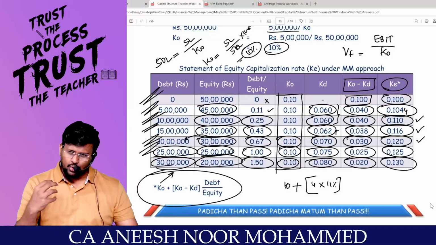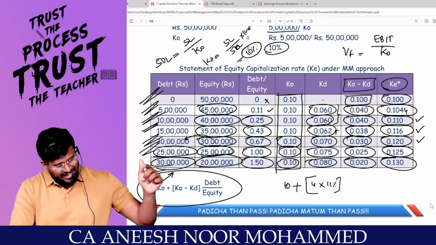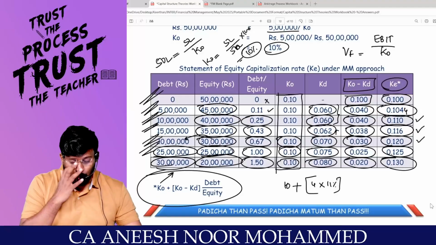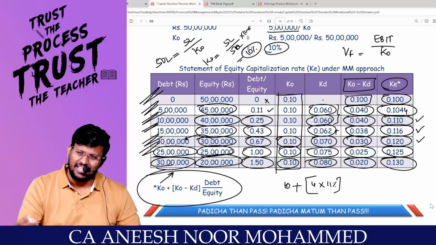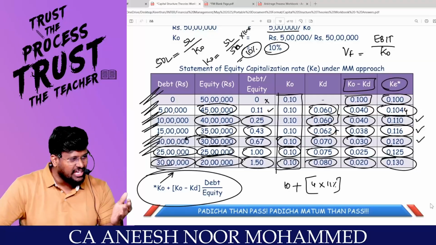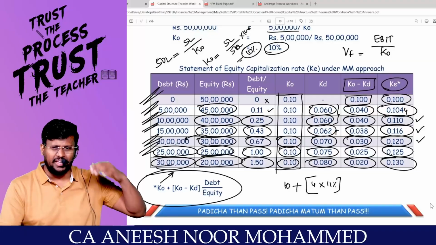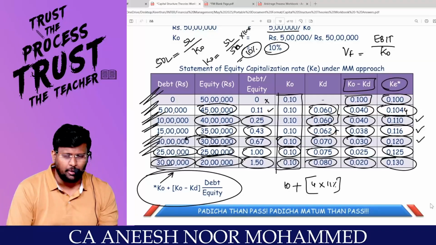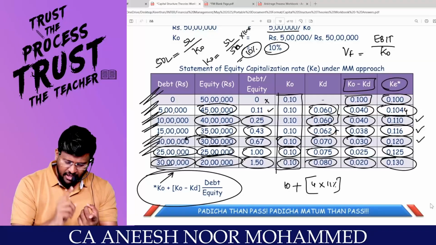MM is saying that if there is no tax, the value of the levered firm is equal to the value of the unlevered firm, and if there is tax, the value of the levered firm will be more than the value of the unlevered firm. Now people ask MM: if there is tax and the value of the levered firm is higher, then your theory is a theory of relevance. Then why are you saying my theory is a theory of irrelevance? MM said that I will answer you through a process called arbitrage. Through arbitrage, he explained what is primary arbitrage and what is secondary arbitrage.